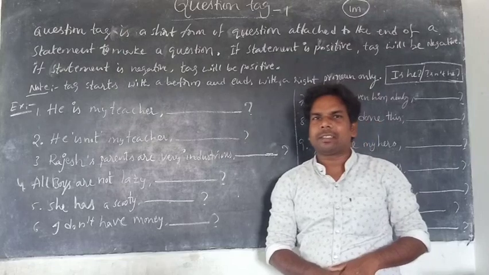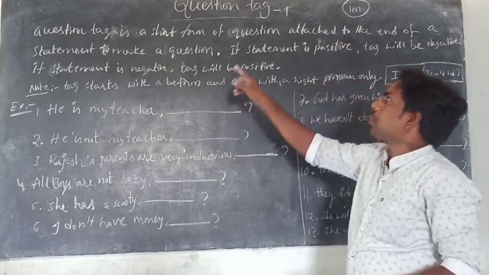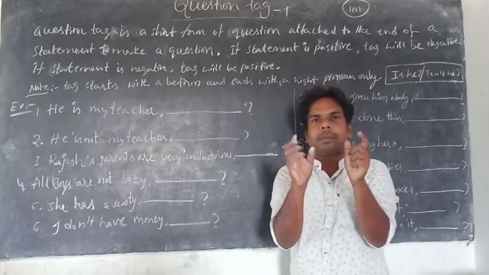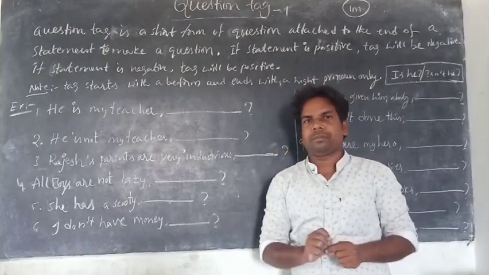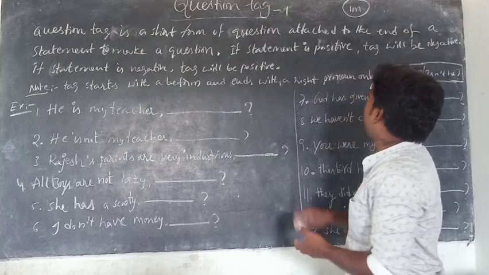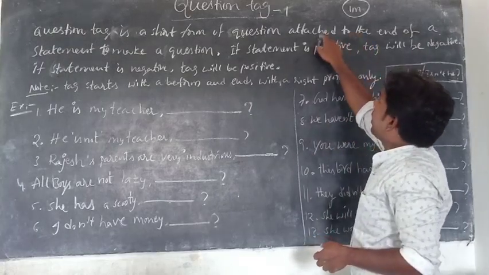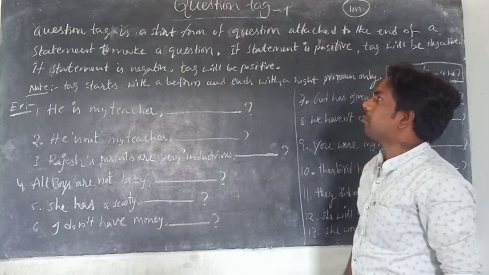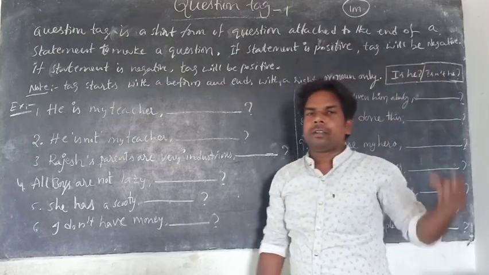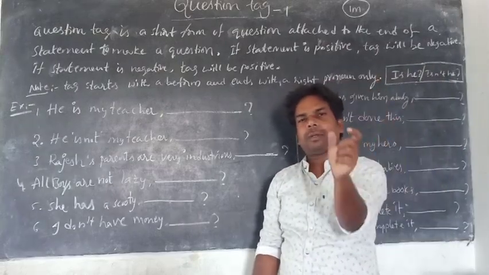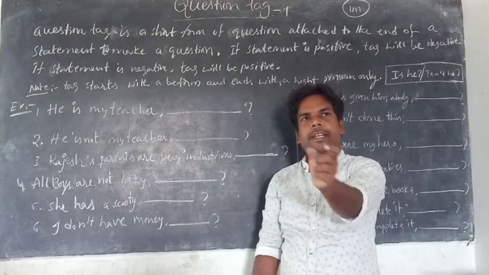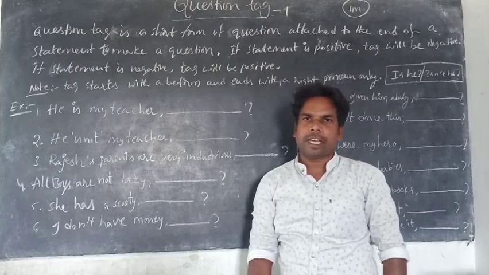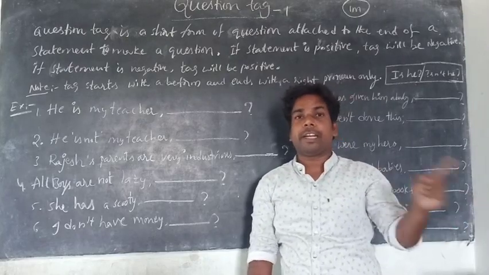What is a question tag? A question tag is a short form of a question attached to the end of the statement to make a question. That is called a question tag. Question tag is different and interrogative is different.